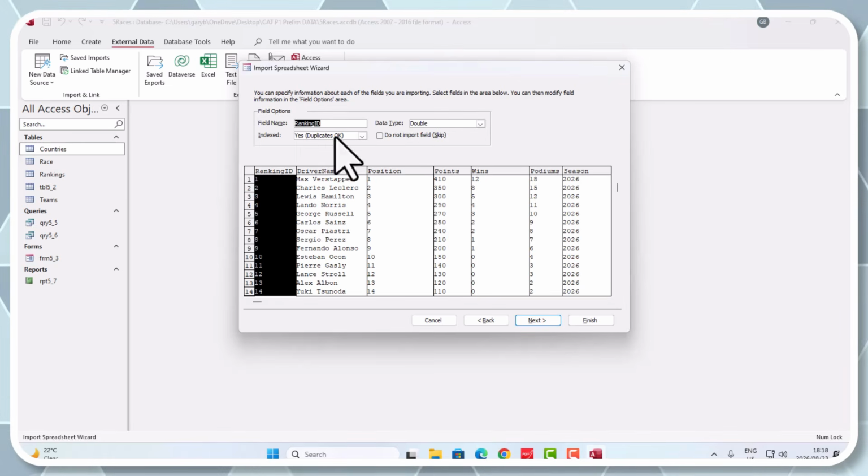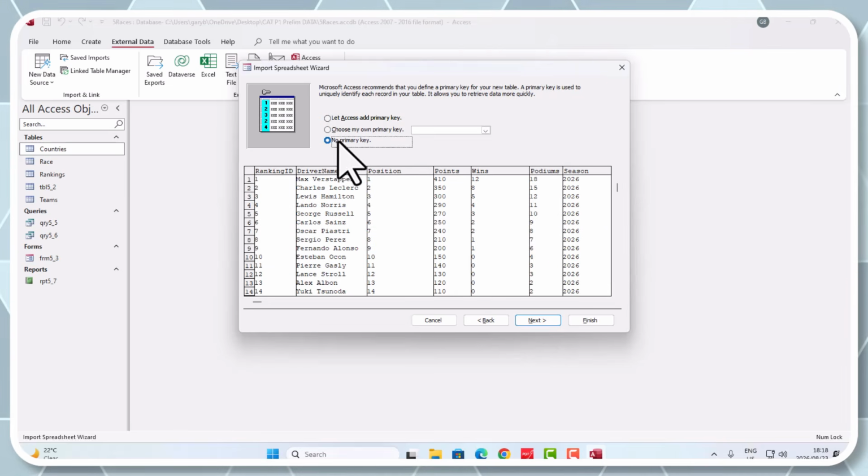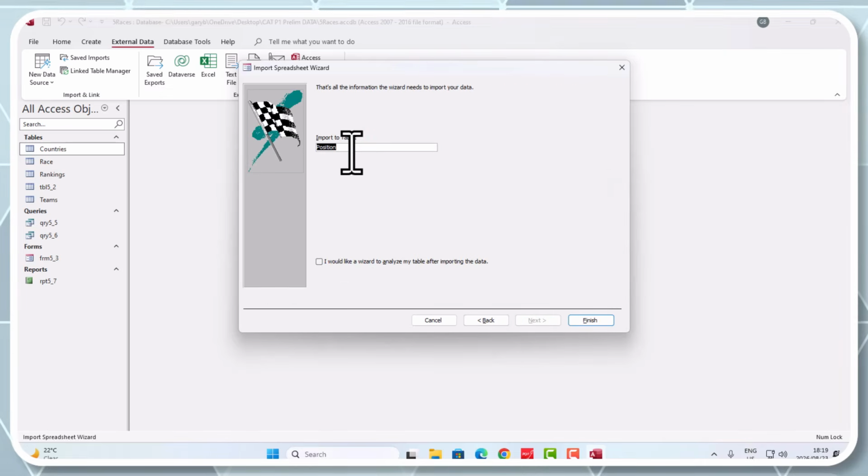It is a rankings ID. Okay, data type, indexed. They're not giving us much on the question paper there, so we're just going to do this. Now we do not want a primary key. No primary key. Can you see that, guys? No primary key. Next.